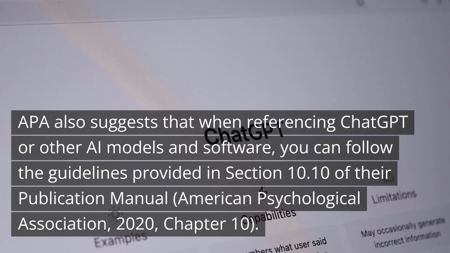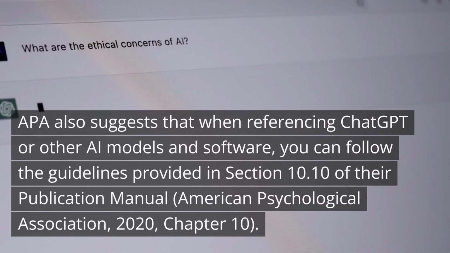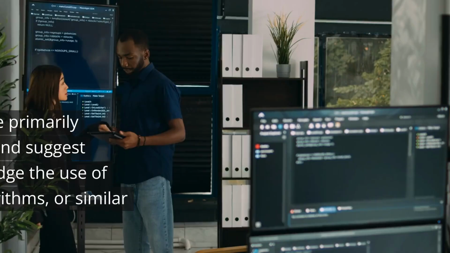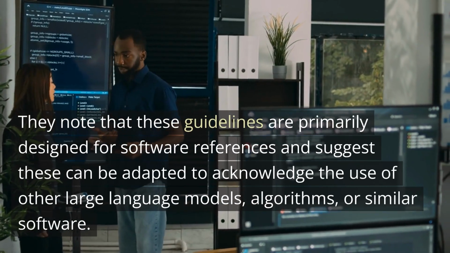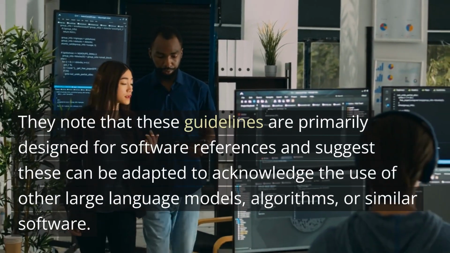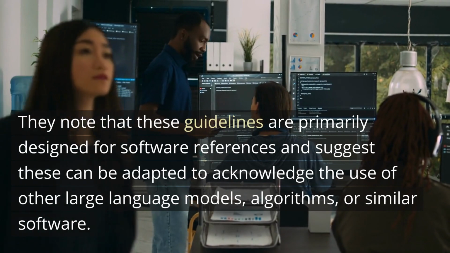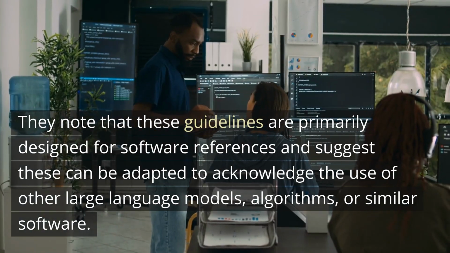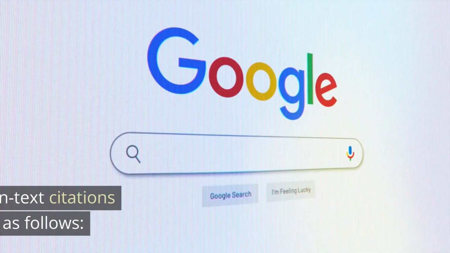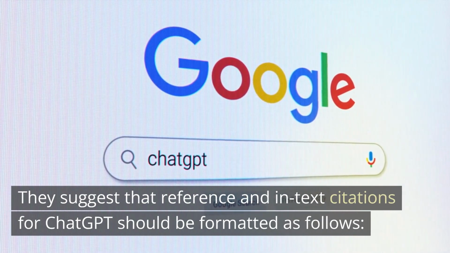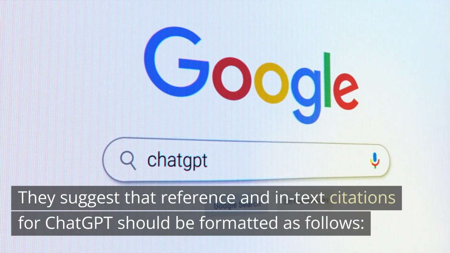APA also suggests that when referencing ChatGPT or other AI models and software, you can follow the guidelines provided in section 10.10 of their publication manual. They note that these guidelines are primarily designed for software references and suggest these can be adapted to acknowledge the use of other large language models, algorithms, or similar software. They suggest that reference and in-text citations for ChatGPT should be formatted as follows.